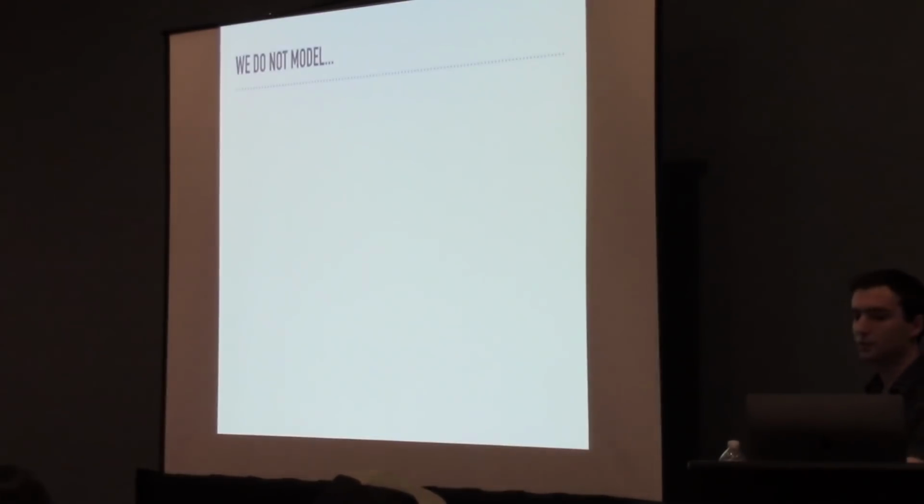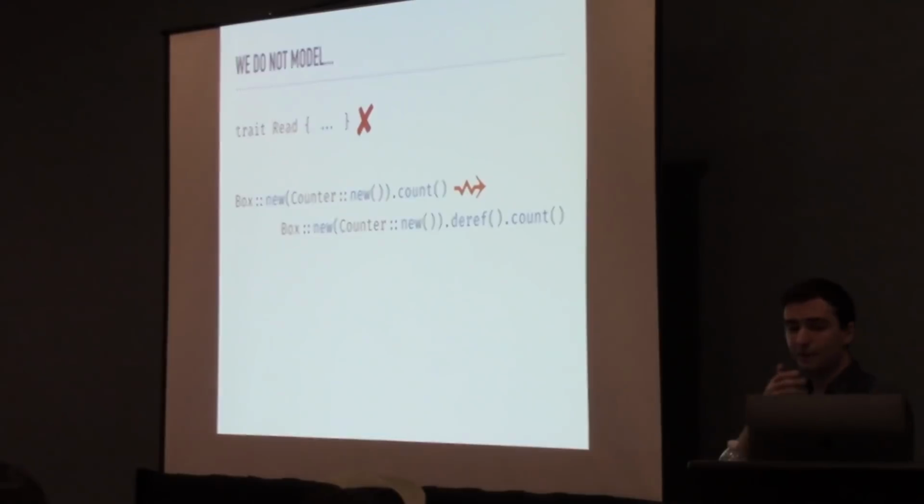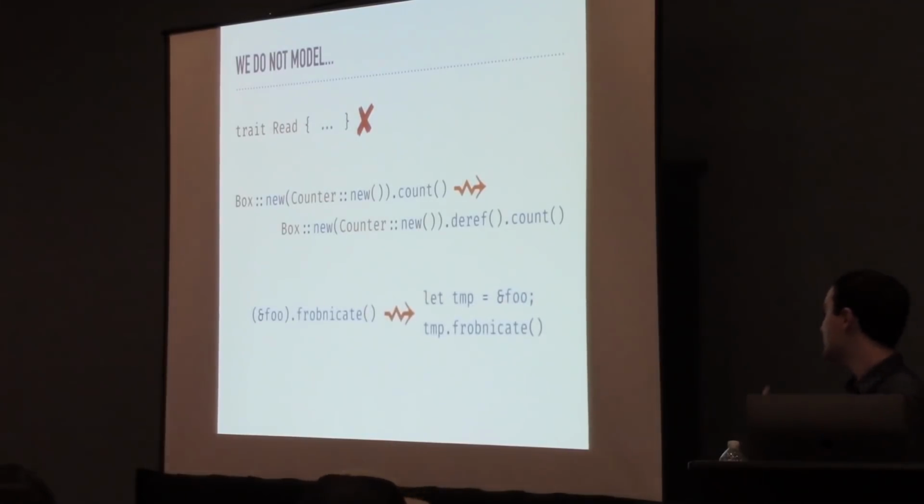So we can, of course, compile away nested patterns into very repetitive applications of the function. And then there are a number of things that we don't model, the most notable of which are traits, which are a very complicated system on their own, and we hope to leave that for future work. Autoref and deref, which we view as a necessary early compilation step because it's both local and syntax directed, as well as inferred temporaries, which again we view as a compilation step because it is local and syntax directed. And some of you who might be racketeers might recognize that as also meaning that it's macro expressible.